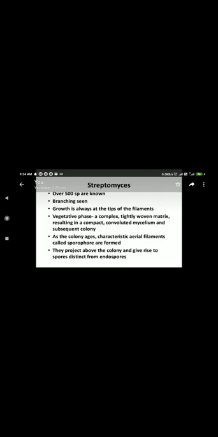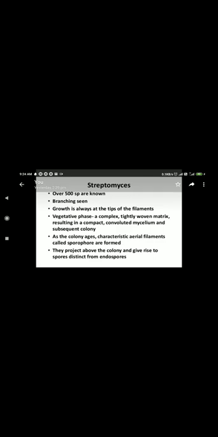Streptomyces is aerobic and gram-positive soil bacteria. Students, you might have studied many bacteria. Similar to them, they are also a kind of gram-positive bacteria. They are morphologically filamentous in structure, so filamentous growth is there. Over 500 species of Streptomyces are known. There is a branching in the filament. Growth is always at the tip of the filament, that is filamentous type of growth.